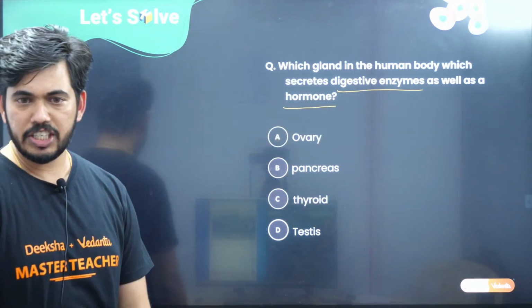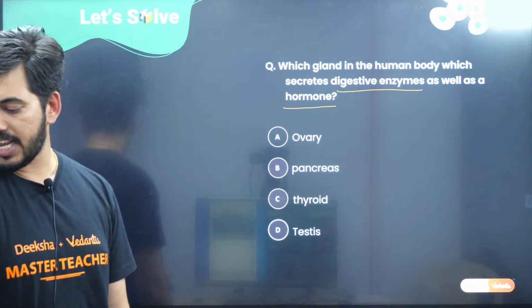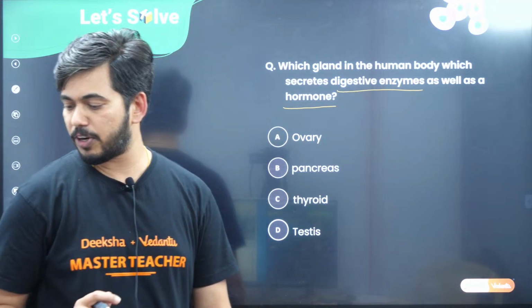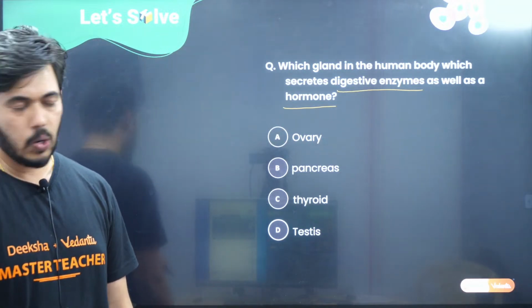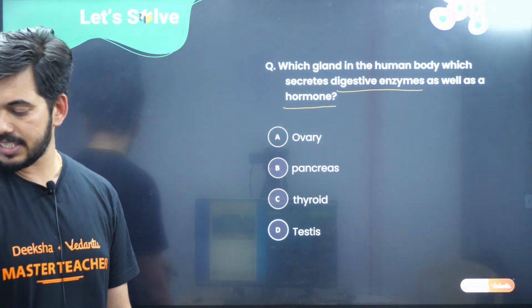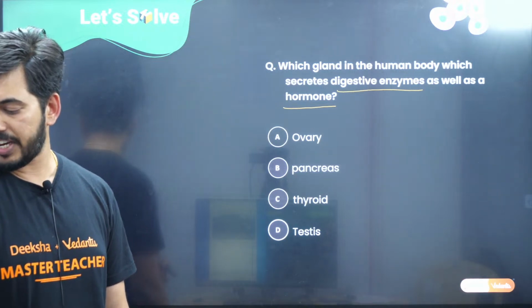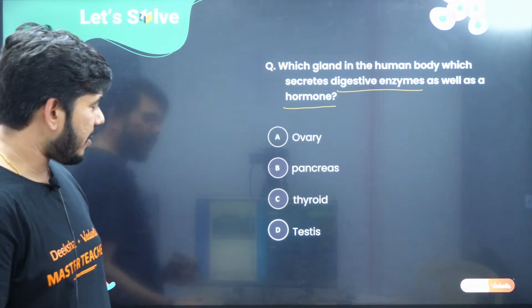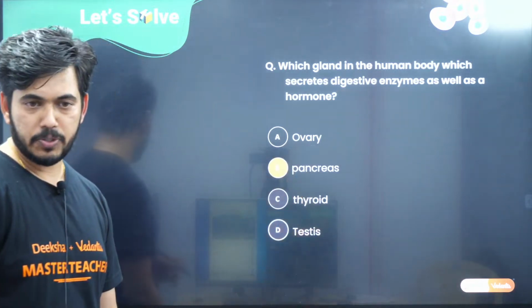This is an already asked question. So you can start giving the answer here. Let me see how many of you are going to give the right answer here. Okay, already started giving the answer B. Very good, very good. Many started giving the right answer here. Excellent, excellent. So let me say what is the correct option here.